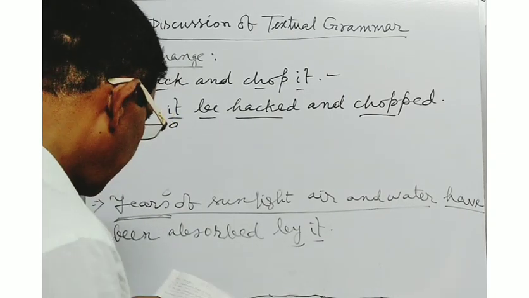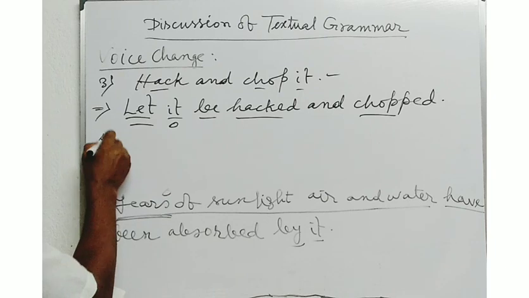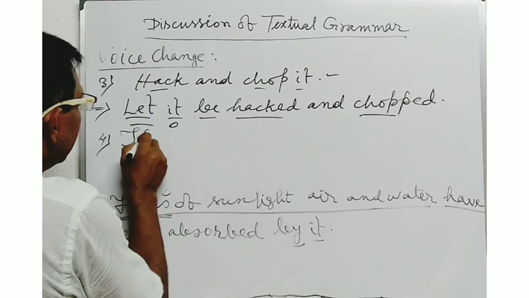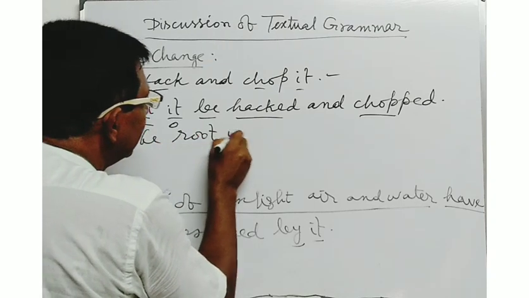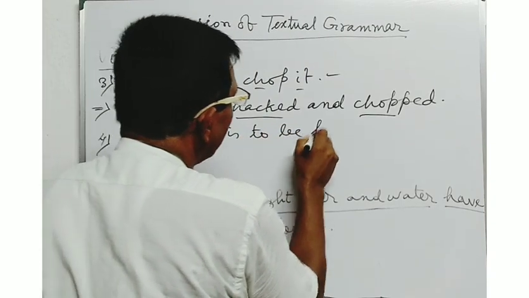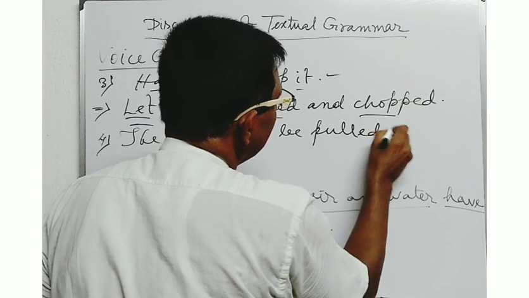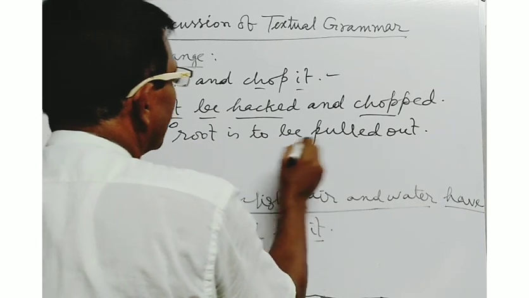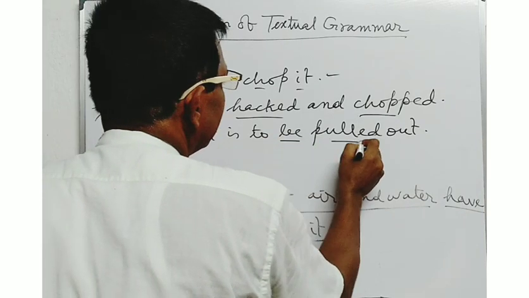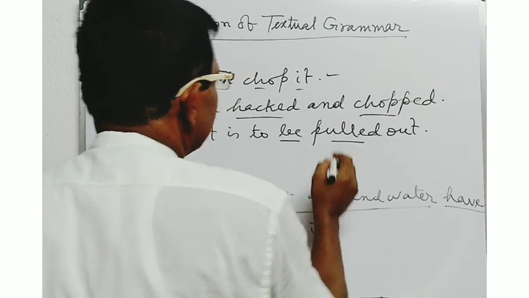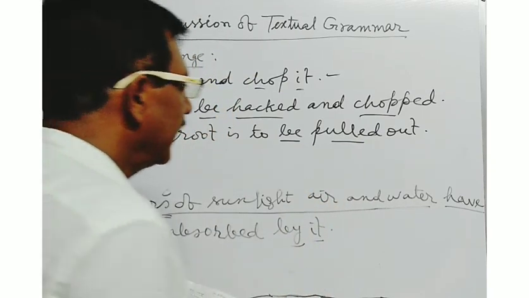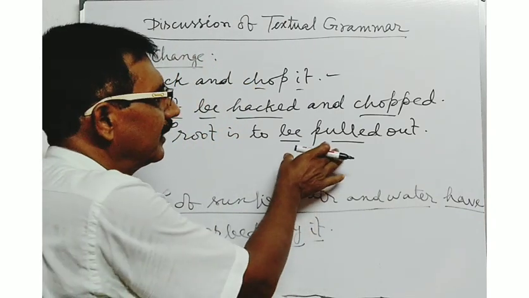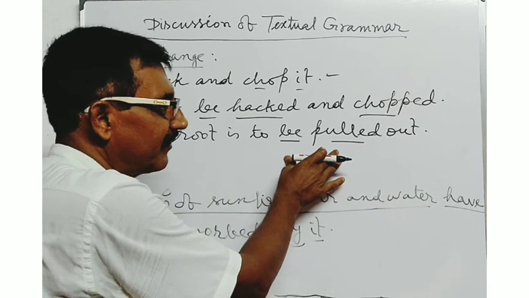Next, number 4. The root is to be pulled out. This is also a sentence. Here be plus VT form, pulled. When you see there is the be verb just before the VT form, it can be guessed that the sentence is in the passive form.